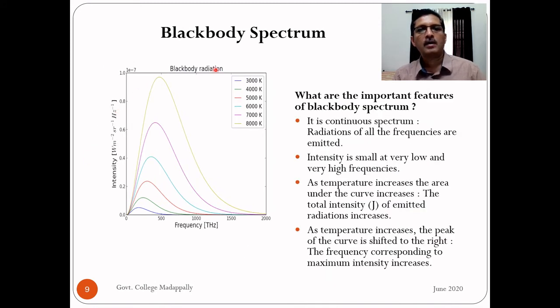What are the important features of the blackbody spectrum? There are 4 features. The first one is that it is a continuous spectrum. What do we mean by that? You can see, take any curve, it's a continuous curve. It means that radiations of all the frequencies are emitted, all the frequencies between 0 and a large value. It may not go practically up to infinity, but a large value. So corresponding to all possible frequencies, we get different values for energy density or intensity. It's a continuous graph.